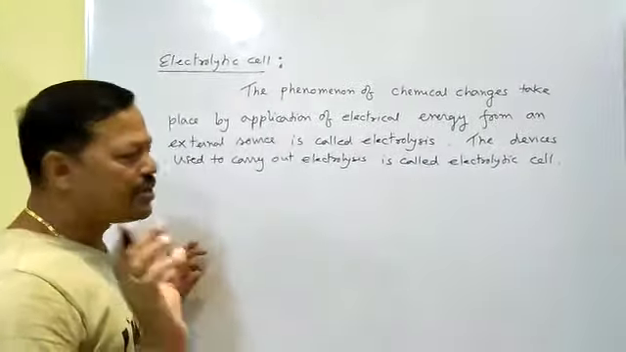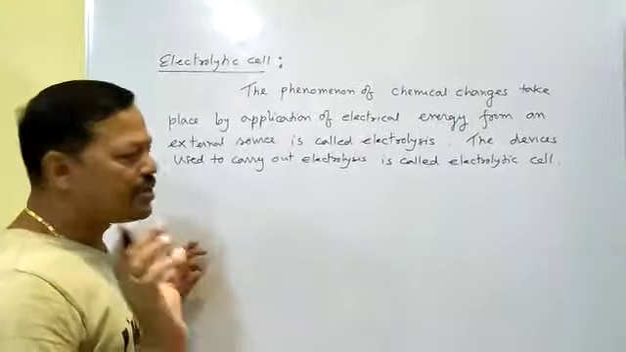Electrical energy means energy coming from electricity. Chemical energy means energy coming from reaction. I mean, by applying electricity, you can do some chemical reaction, and that phenomenon takes place in an electrolytic cell. So those cells in which electrical energy is converted to chemical energy are called electrolytic cells.